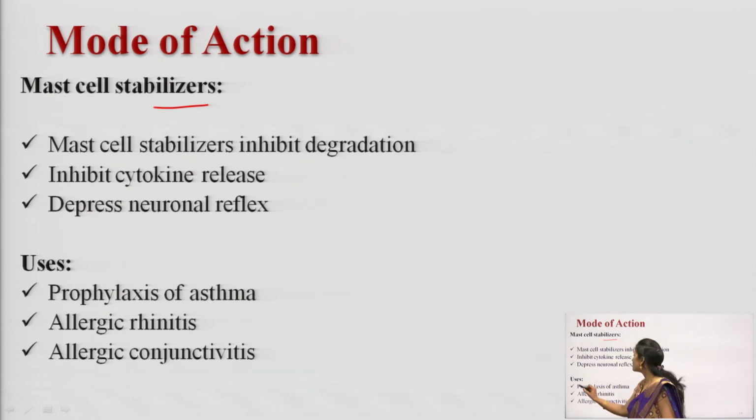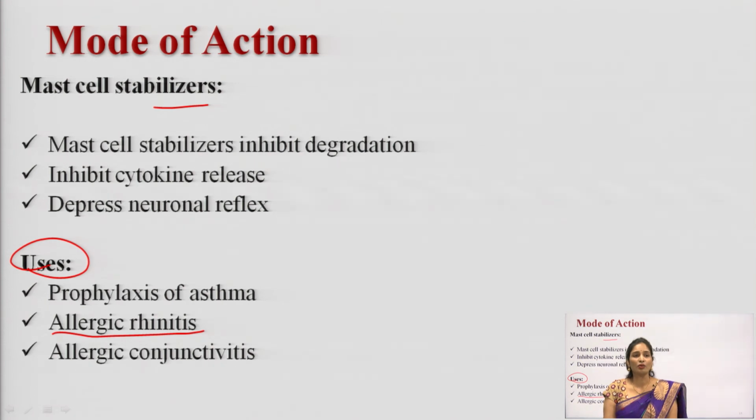So, what are the uses of the mast cell stabilizers? It can be used as a prophylaxis of asthma, in allergic rhinitis and in allergic conjunctivitis. So, let me discuss allergic rhinitis. What is allergic rhinitis? It is an allergic condition caused by allergens. What is the main symptom of allergic rhinitis? Here you can see the running nose.